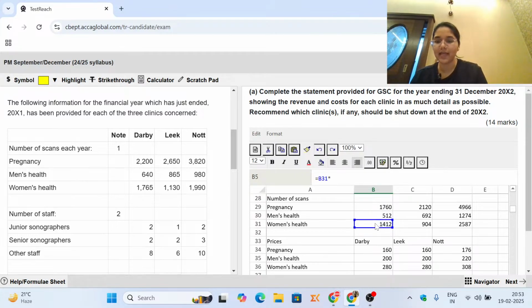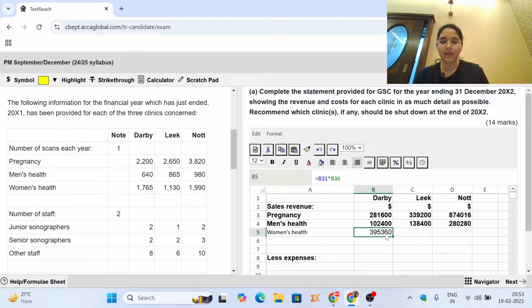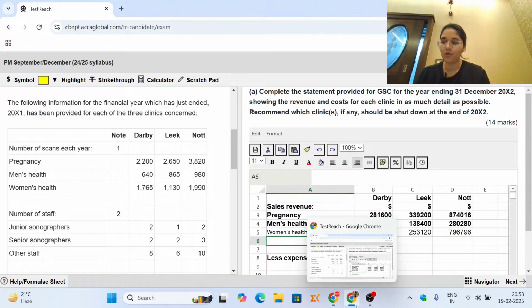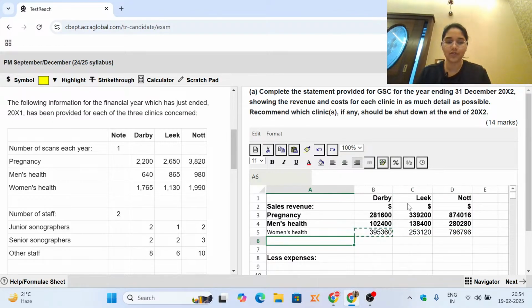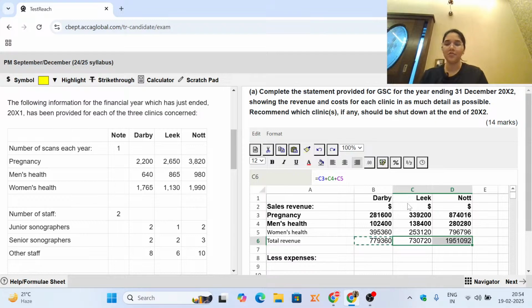So this is women's health, and this gets multiplied with the price per scan. So here we can copy paste and we will have the revenues all worked out. So here we can show that the total of revenues is going to look something like this. Total revenue is going to be this plus this plus this. So this is the total revenue that you're going to generate.